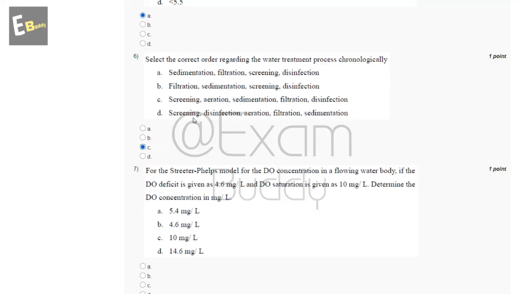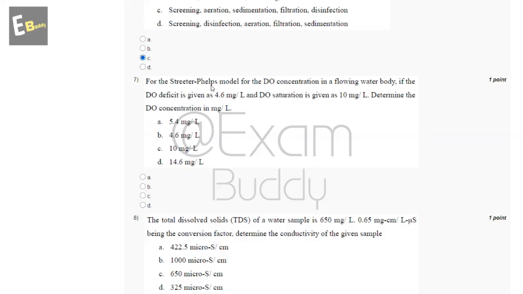Now the seventh question is for the Streeter Phelps model for the DO concentration in a flowing water body. If the DO deficit is given as 4.6 mg per liter and DO saturation is given as 10 mg per liter, determine the DO concentration in mg per liter. So these are the options and the answer of our seventh question is A.